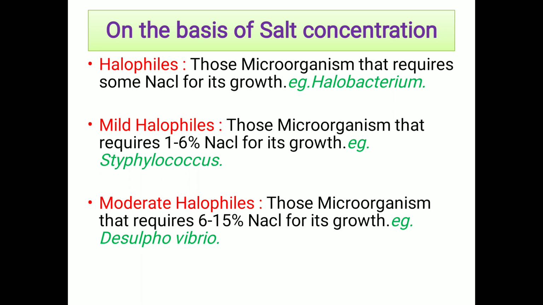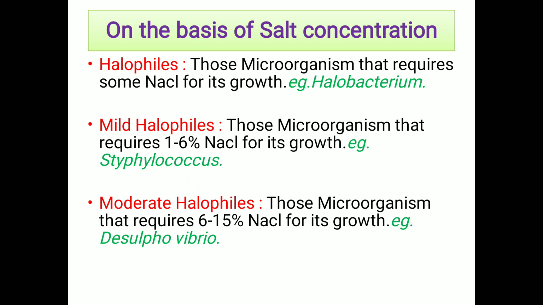For example, Staphylococcus. Next one, moderate halophiles. Very simple: those microorganisms or bacteria that require an NaCl concentration in the range of 6 to 15% are called moderate halophiles. For example, Desulfovibrio.